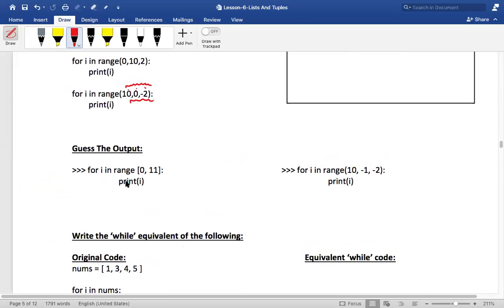Here, tell me the output for this one. 0 to 10, 0 to 10. Oh, okay. Guys, you're forgetting something. See what is happening.